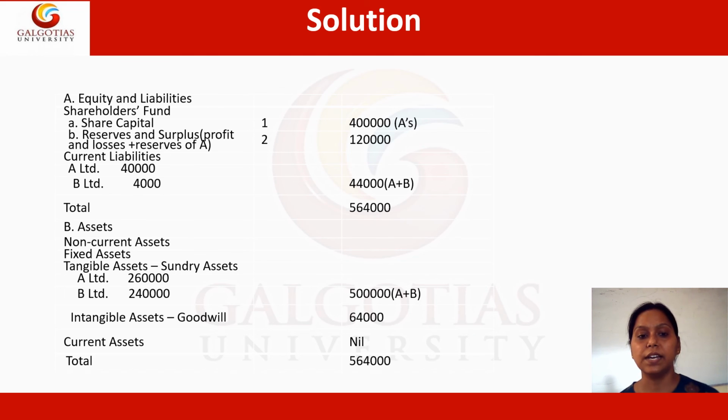Now the next head is intangible assets. With the help of the working note we have already prepared, goodwill has been generated by the parent company by acquiring the subsidiary. This is with the amount of 64,000 rupees. As far as current assets are concerned, no current assets have been given in the separate balance sheets of this question. So we sum up both sides, the asset side as well as the liability side, to 5,64,000 rupees.